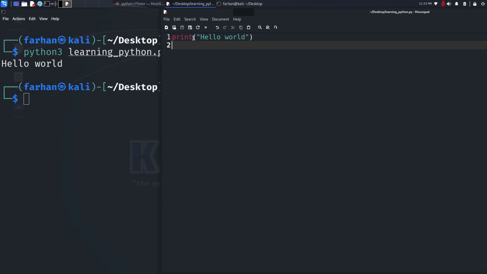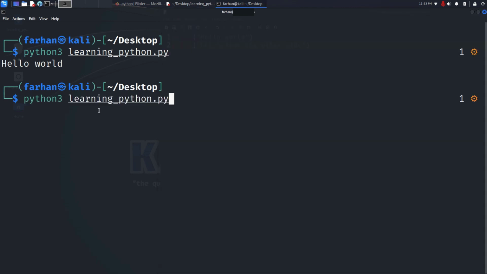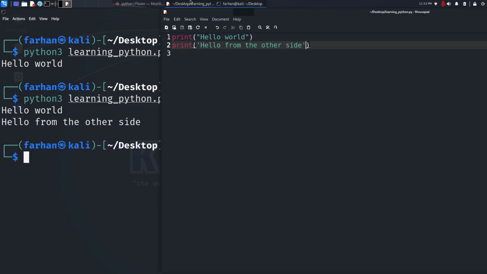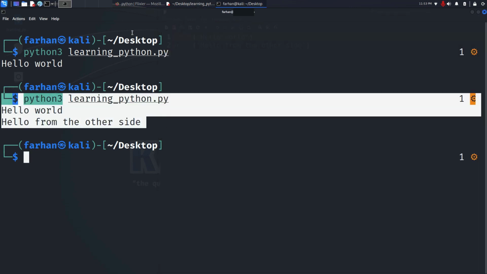Print will simply take the input and display it as the output. I could have also done print single quotation mark another sequence of characters. So if I have typed in, suppose for example, hello from the other side, closed it with a single quotation mark, save my file and run my program again, I can see both of the inputs of print are displayed as the output in the terminal.